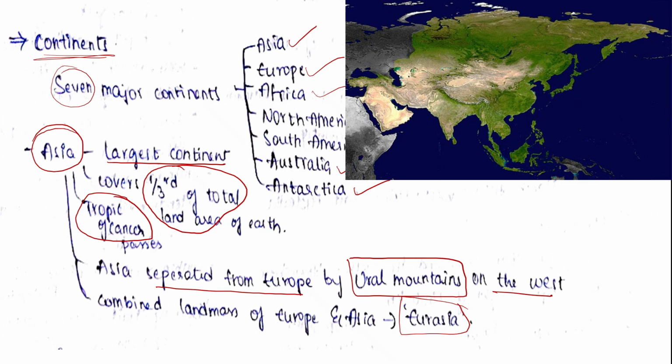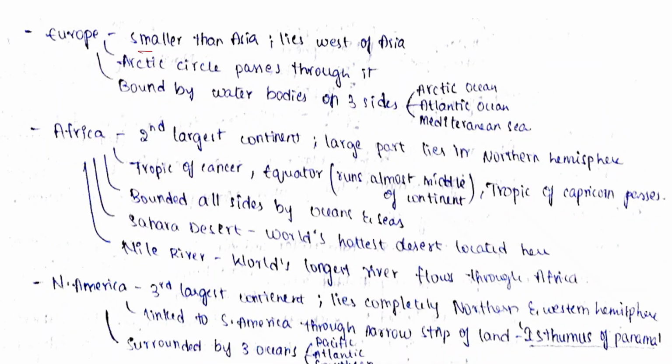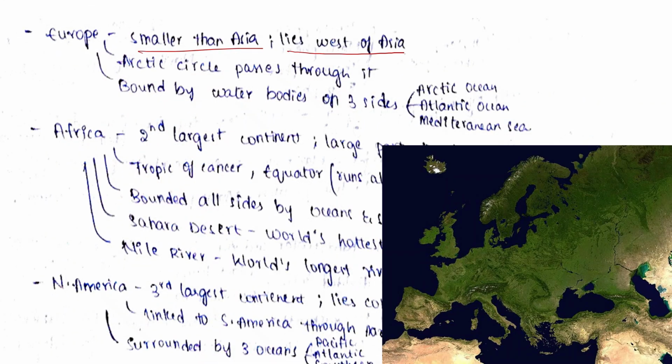Now let's go to Europe. Europe is smaller than Asia, lies west of the Asia, and Arctic Circle passes through Europe, and Europe is bound by water bodies on 3 sides. Those 3 water bodies are Arctic Ocean, Atlantic Ocean and Mediterranean Sea. So these 3 water bodies surround the Europe continent.